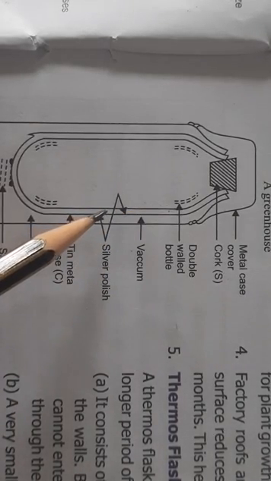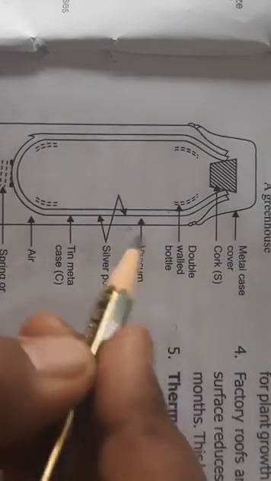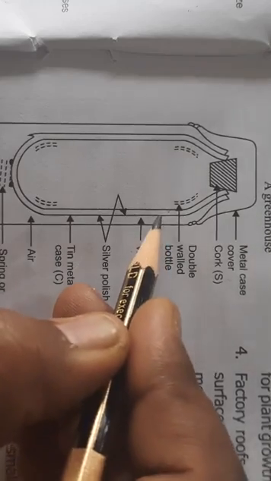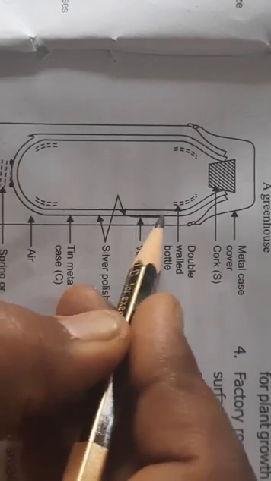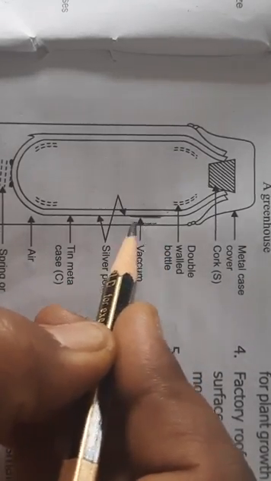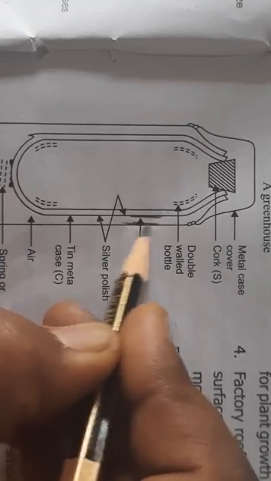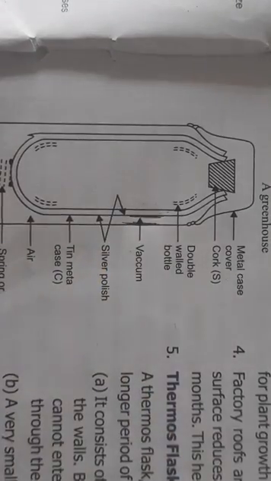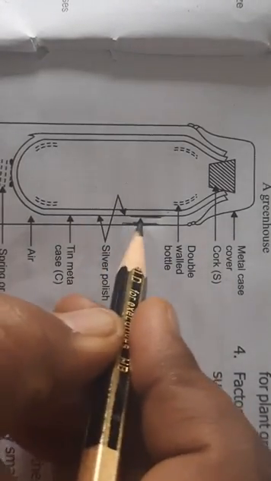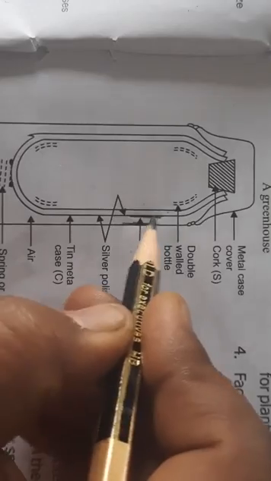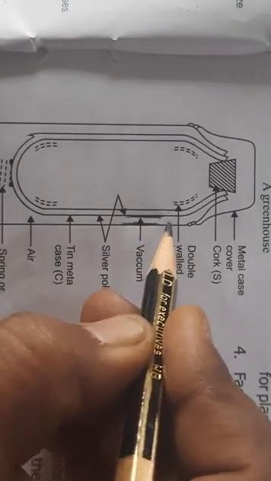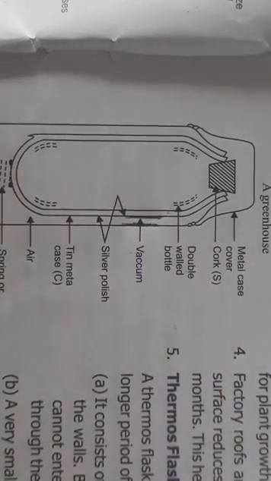And it has glass also, and both the walls are silvered on the vacuum side. Wherever there is, see here there is vacuum. This side also there is silver, and this side also there is silver. So the wall is silvered. Okay, the walls are silvered, and inside the silver wall vacuum is created.